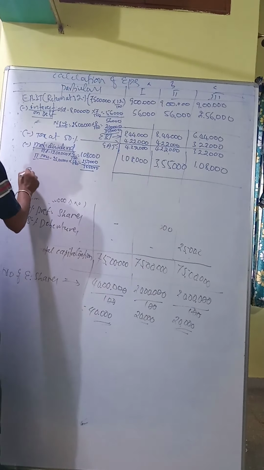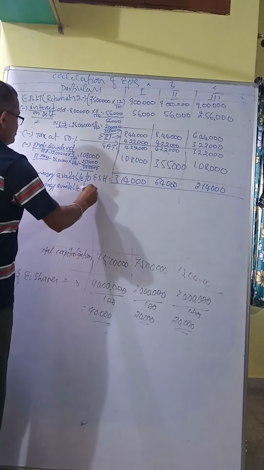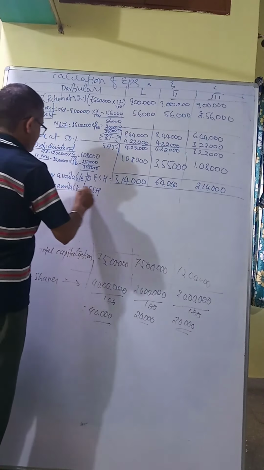Now EPS equals. Now it is easy. EPS equals earnings available to equity shareholders divided by number of equity shares. Okay.